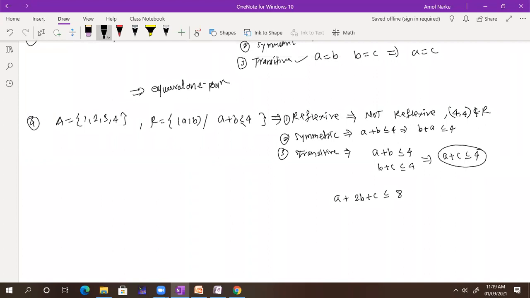I need to eliminate that 2B. If I subtract the two equations, first from second, I'm getting A minus C is less than or equal to 0. So A is equal to C. Am I correct?